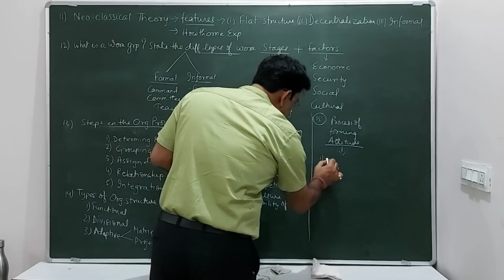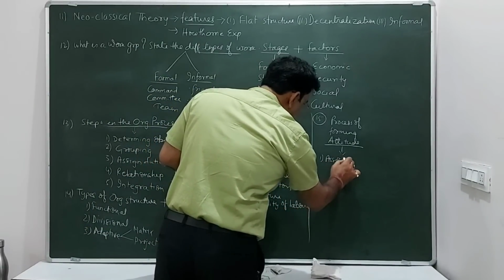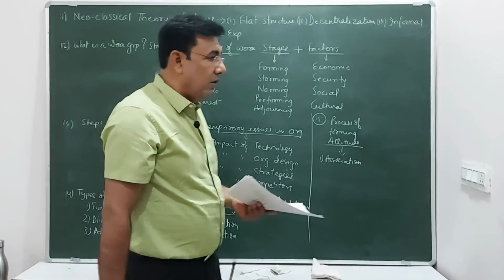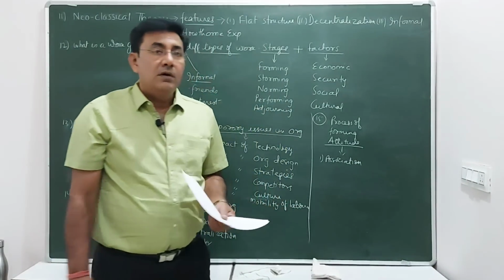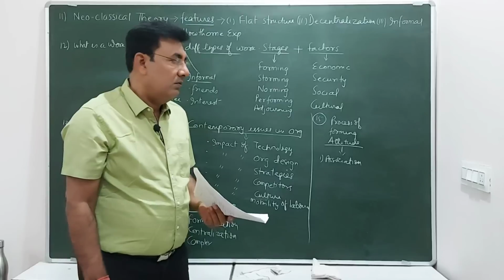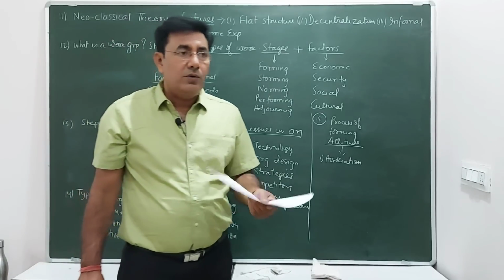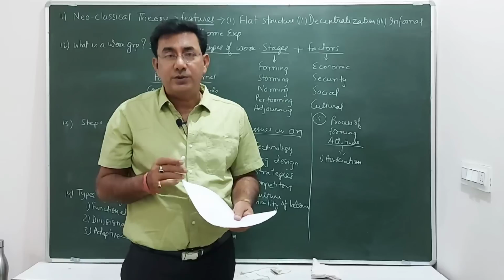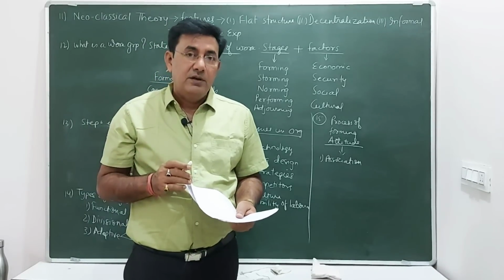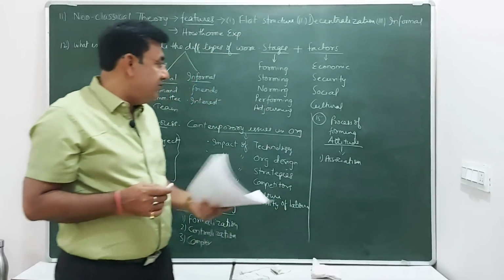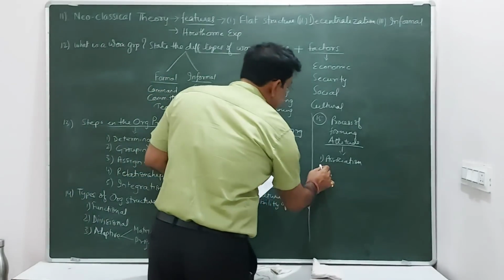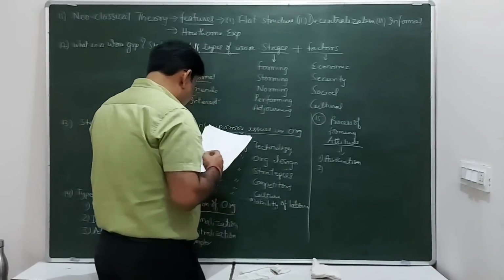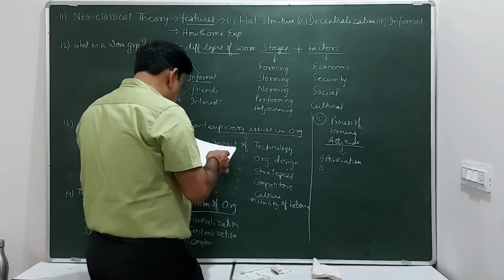Just let me brief you up. The first one is by association. When you meet a person, when you visit a place, when you see an object, you frame an attitude. For example, when you go to the vegetable market and see that the condition of the vegetables is not good, you frame a negative, unfavorable attitude. So that is attitude formed due to association. The second one is by observation.